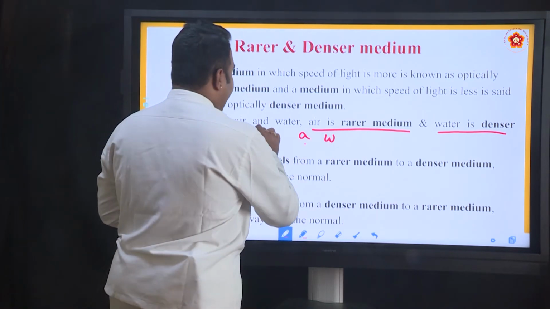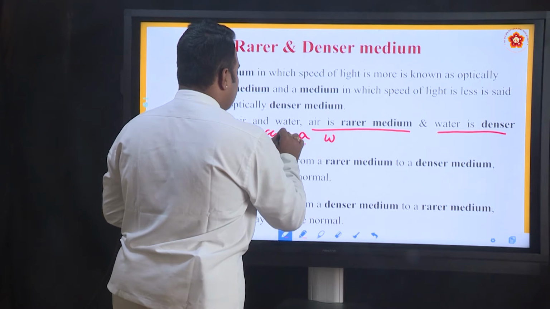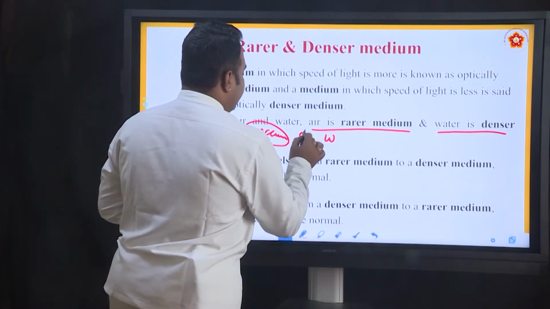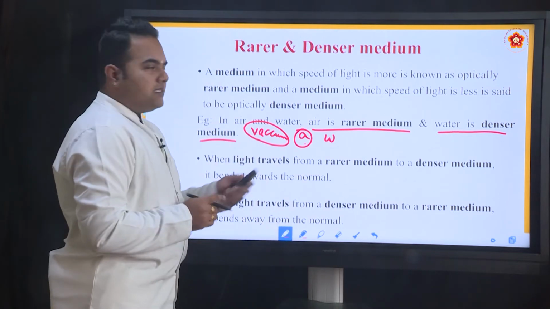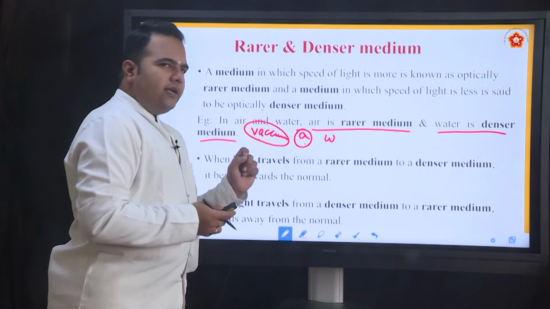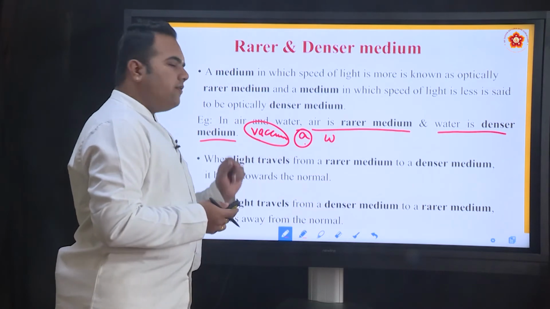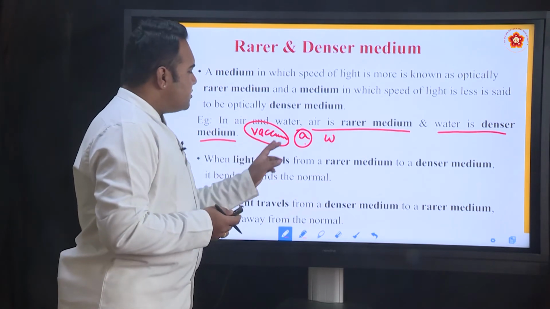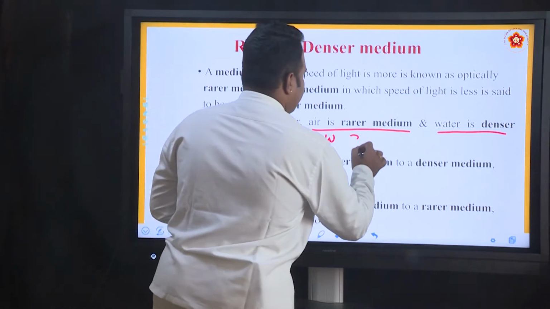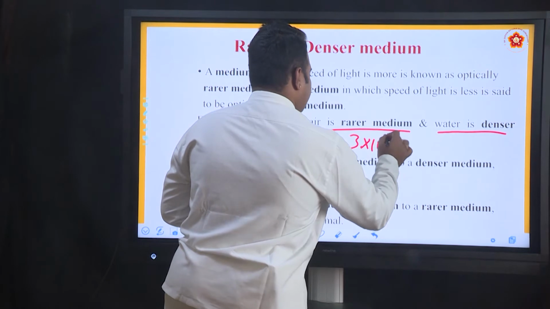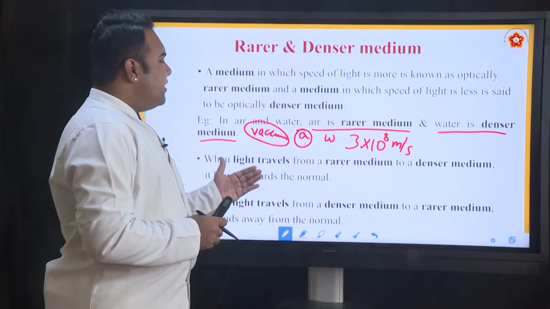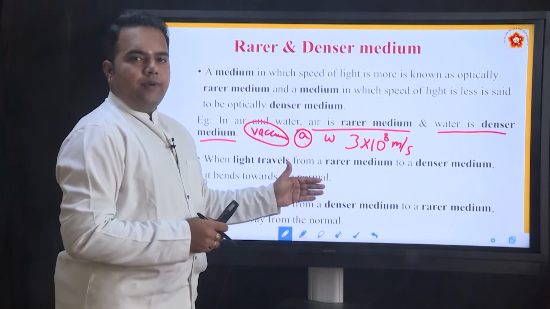But when you take vacuum and air, vacuum will be taken as rarer medium, air will be taken as denser medium, because there is a slight variation. Speed of light in air is slightly lesser than speed of light in vacuum, though we approximate both the speeds in these two media as 3 into 10 to the power of 8 meters per second. So, given any two media, suppose you are able to calculate what is the speed of light in each of that medium.